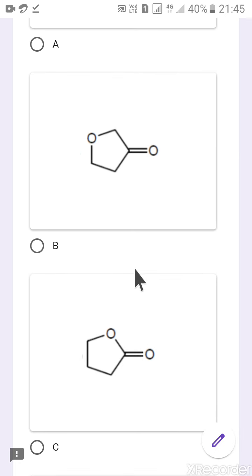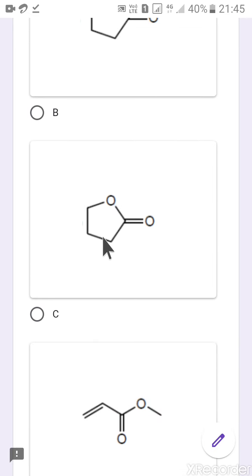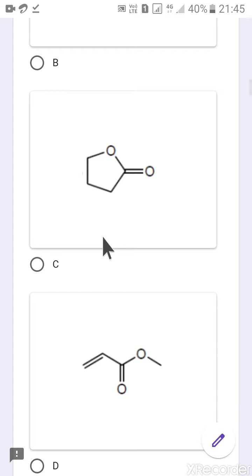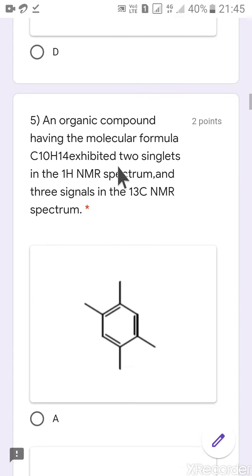Most of my students are confused between these 2 options. But students, this one is not a lactone because there is one CH2 between carbonyl and oxygen. So this is a lactone or cyclic ester. So correct option is 5-membered lactone will show the IR stretching frequency at 1770. Okay, let's go for the next problem.